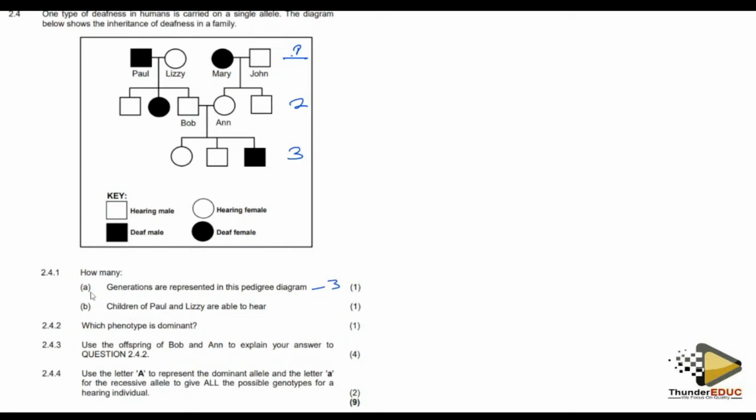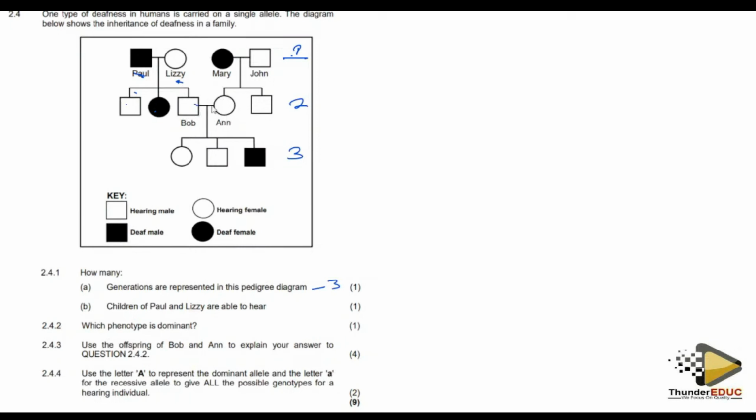How many children of Paul and Liz? This is Paul, and this is Liz. So the answer is going to be 1, 2, 3. This one is not a child of Paul and Liz.